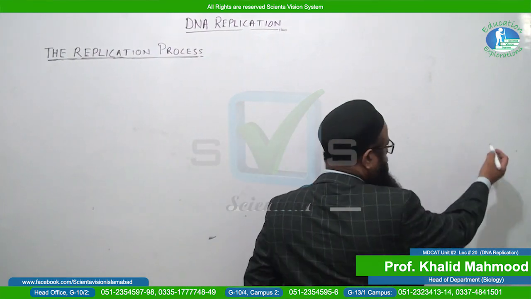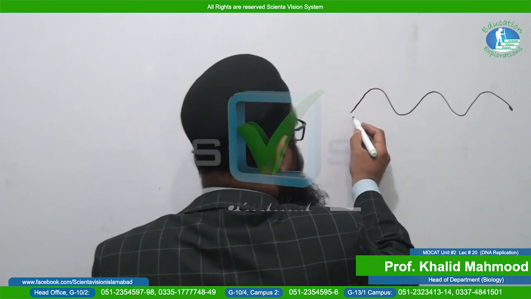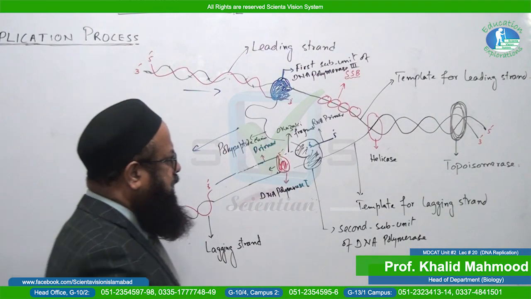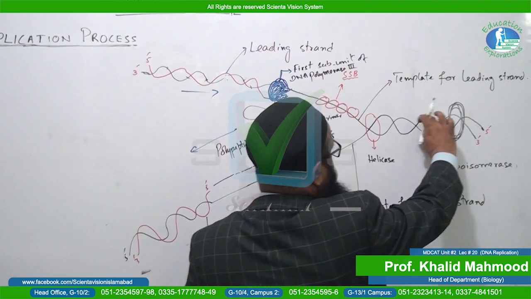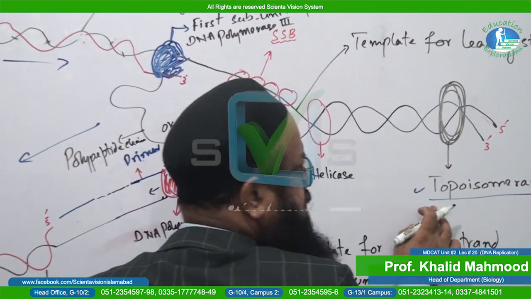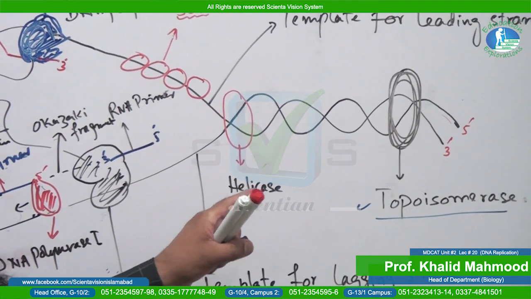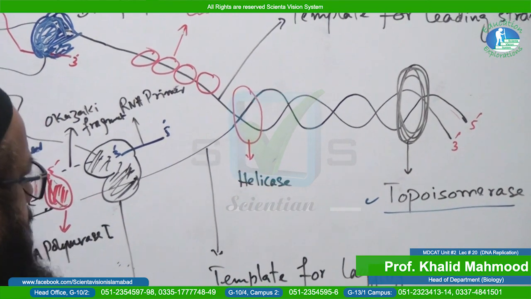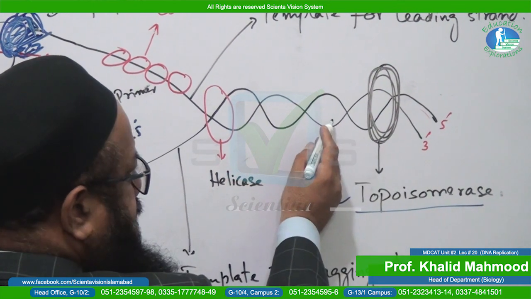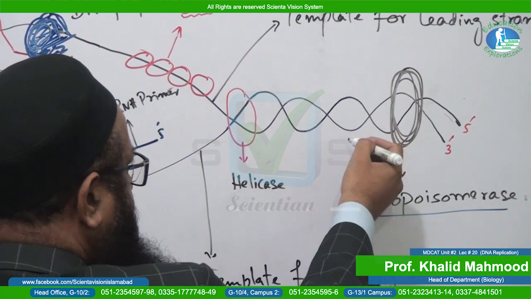Now I am going to draw. You can see in this diagram the DNA double helical structure, and in this position we have shown the topoisomerase enzyme. What is the other name of this enzyme? The other name is DNA gyrase enzyme. What is the role of topoisomerase? We have already mentioned, it unwinds the DNA. It is in twisted form, just like a twisted ladder. It will be unwound into a straight ladder.